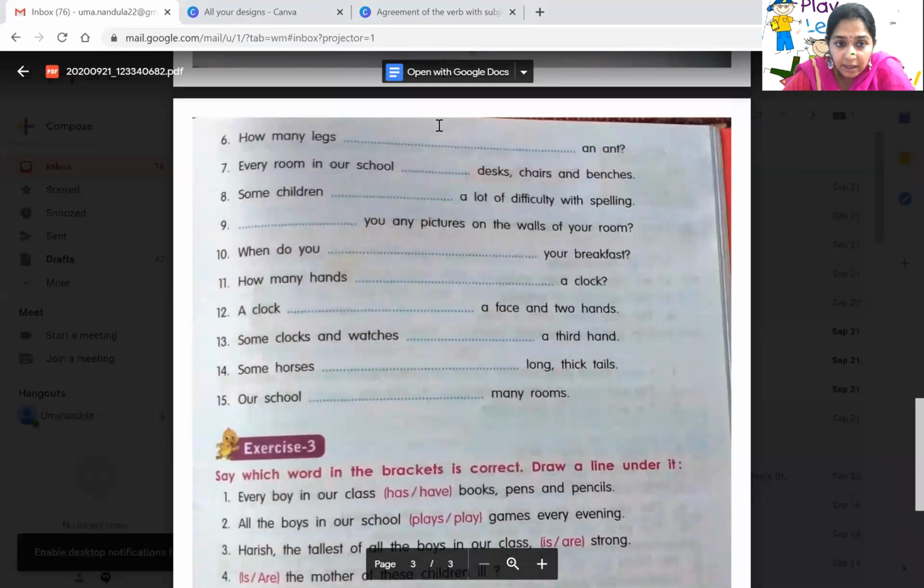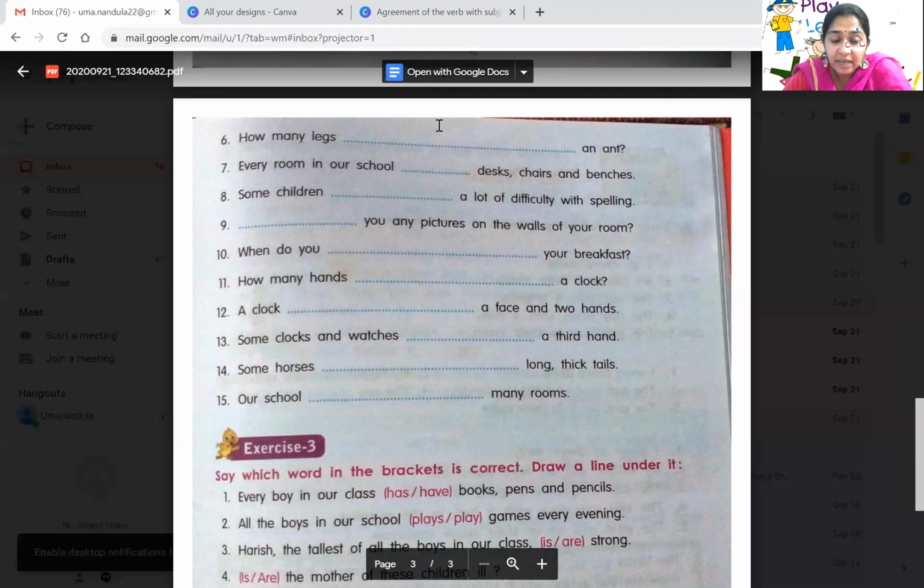Okay, children. Then sixth one, how many legs dash an ant? How many legs have an ant? I mean here ant, no, sorry, it is singular. So how many legs has an ant? Or an ant has how many legs? That way, so you should get has here, children.